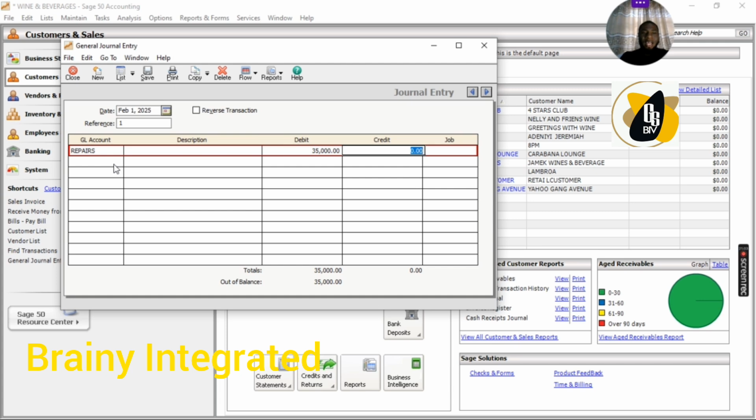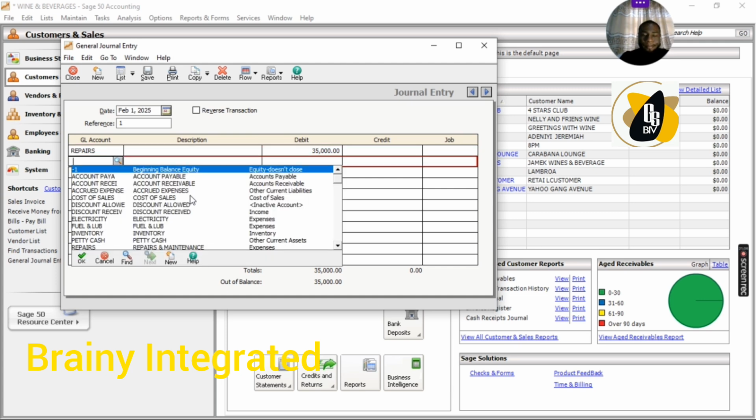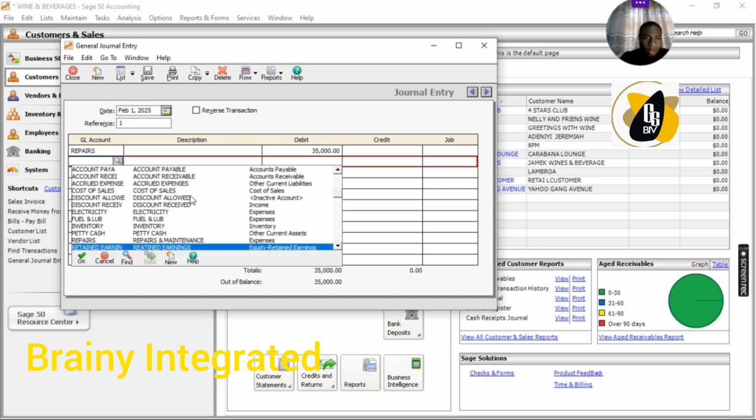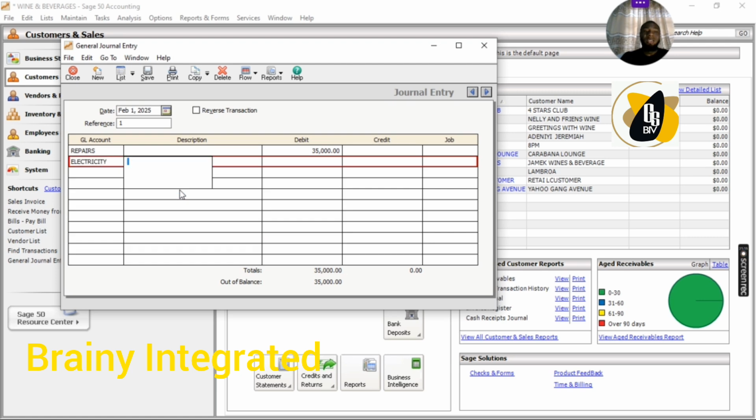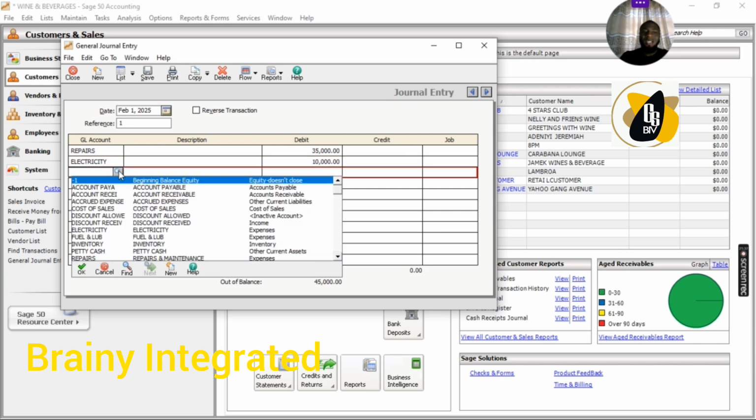Again, if there was a payment of electricity by cash or through the petty cash account, let's say a meager amount, they recharge their prepaid with about 10,000 naira. I'm going to debit it. Now the total here is 45,000. Let's say this is for the week or for the day. I can now credit the petty cash account with this same 45,000.